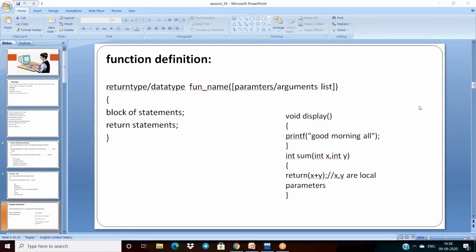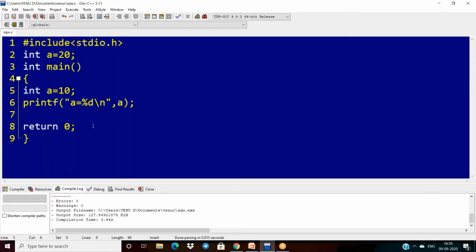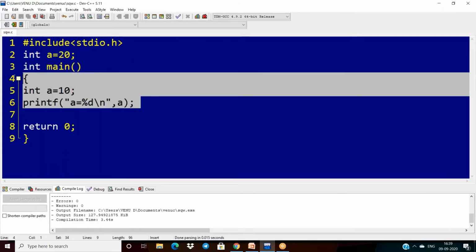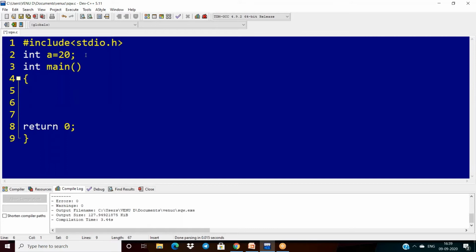I have to write function declaration, function call, and function definition. So for that, in this scenario, I'm declaring a function like this: void.